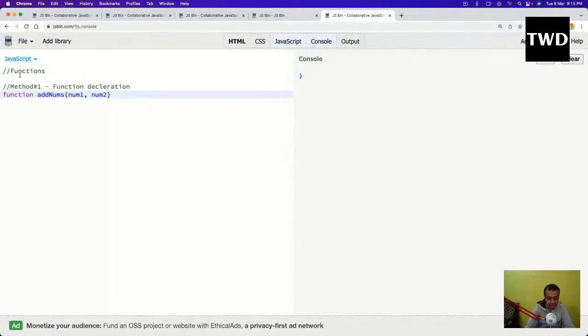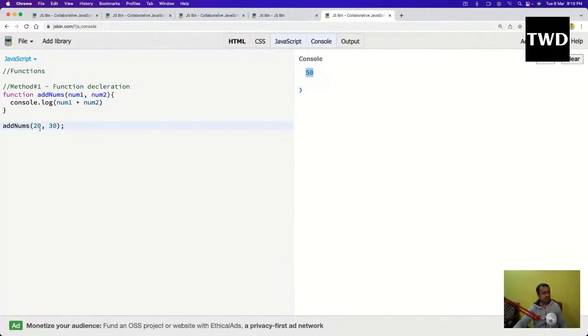These are known as parameters, like in any other programming language. Then console dot log of num1 plus num2. Then addNums with 20 comma 30. If I clear it and run it, 50 will be printed. This is how we pass parameters in a function. 20 and 30 will go in, and it will do num1 plus num2. This is the normal way, known as the function declaration way in JavaScript.